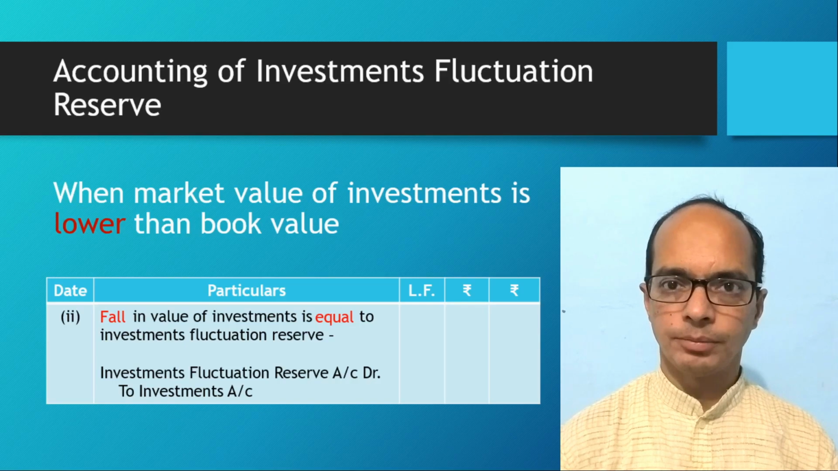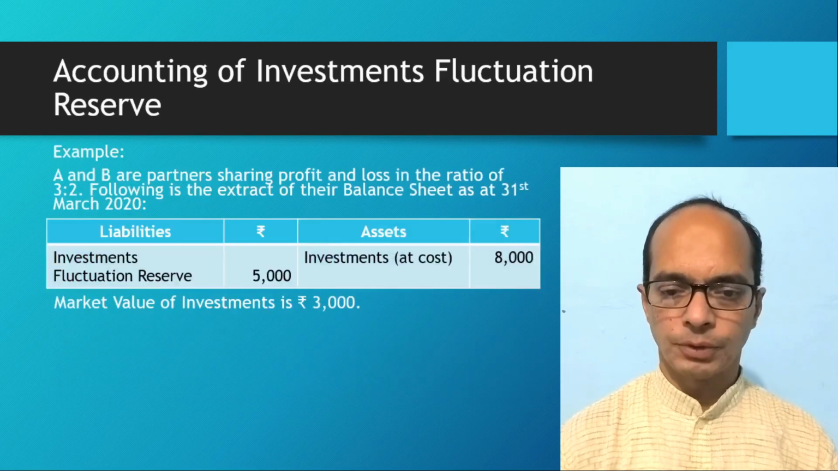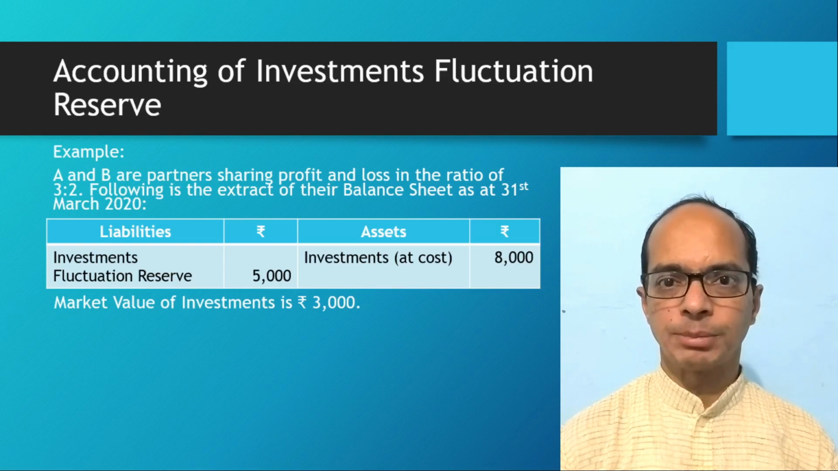For example, A and B are partners. They are sharing profit in the ratio of 3:2. In the balance sheet, at the liability side, investment fluctuation reserve is given rupees 5,000 and at the asset side, value of investment 8,000. Market value of investment in this case is rupees 3,000. You can observe the book value of investment is 8,000, market value is 3,000. There's a fall in the value of investment by rupees 5,000.